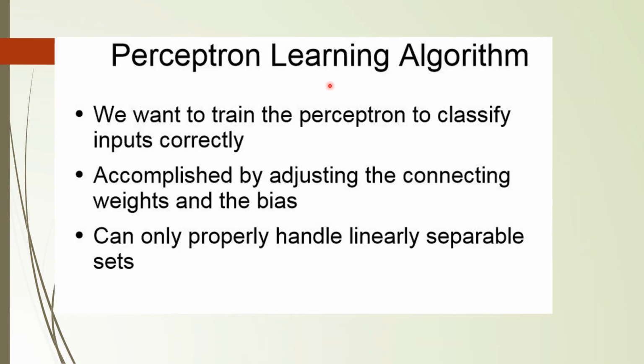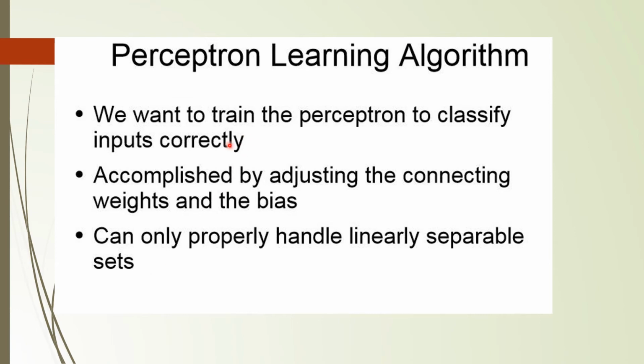Now we move on to the perceptron learning algorithm. We want to train the perceptron to classify inputs correctly, accomplished by adjusting the connecting weights and bias. It can only properly handle linearly separable sets. So a perceptron is a single layer feed forward neural network which follows the linear threshold activation function.